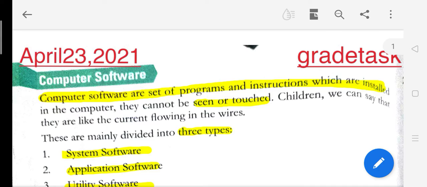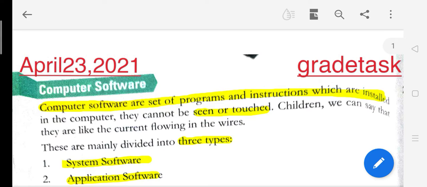Computer software is a set of programs which are installed in the computer, and these cannot be seen or touched. Computer software are the set of programs and instructions, means these are applications which can be installed in the computer and which we cannot see or touch. We can install them in the computer but we cannot see and we cannot touch.